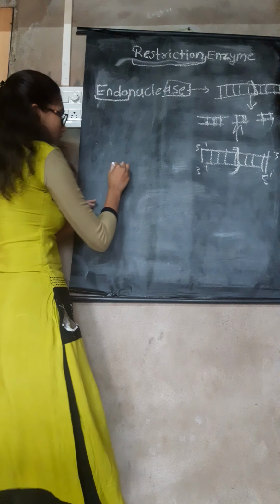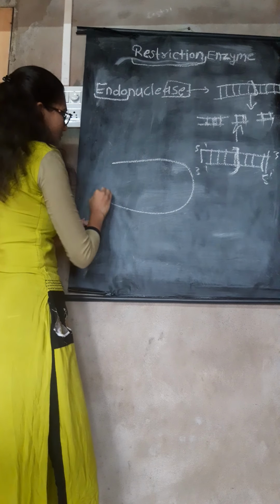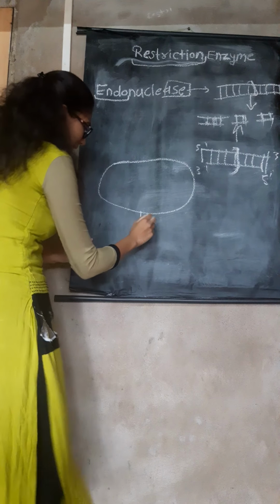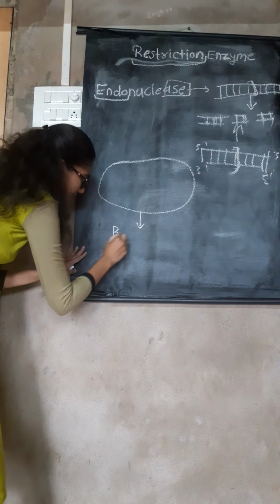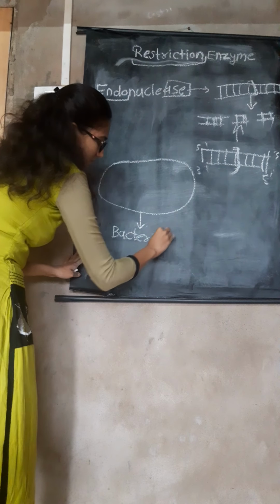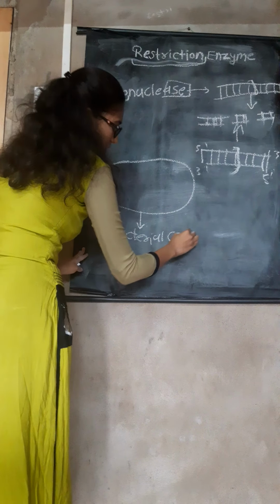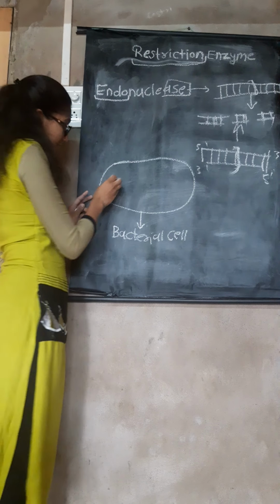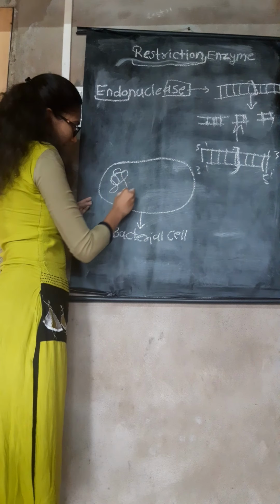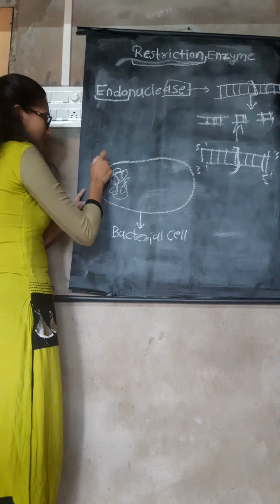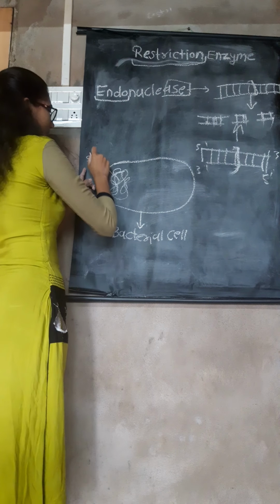Suppose this is our bacterial cell. I will write here on the blackboard. This is our bacterial cell. This bacterial cell has its own genome. This is the genome of the bacterial cell.